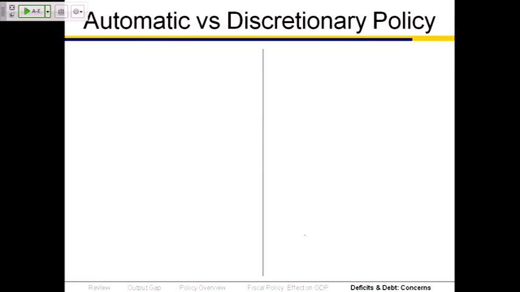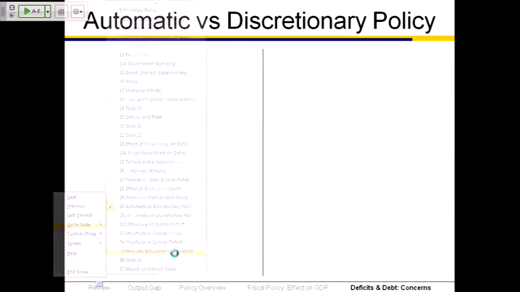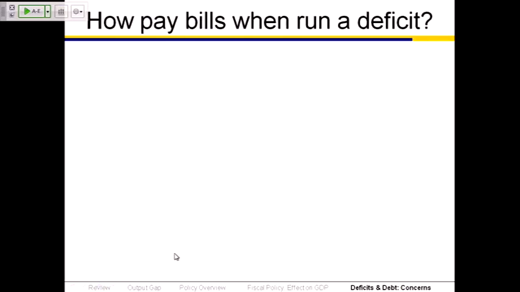I've got 2 minutes. Let me think about which one I'm going to do. All right, I know I'm going to skip 2. Automatic stabilizers and discretionary policy you can look at in the book. I'll leave the book to that. Let me jump to this next one.